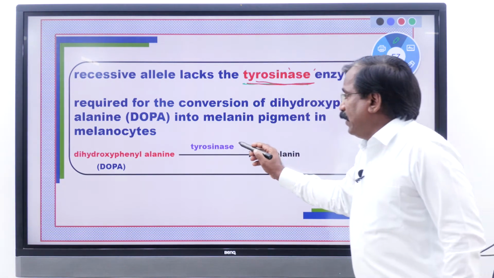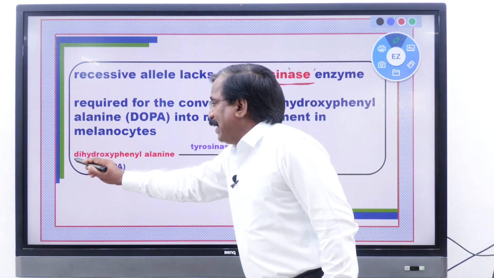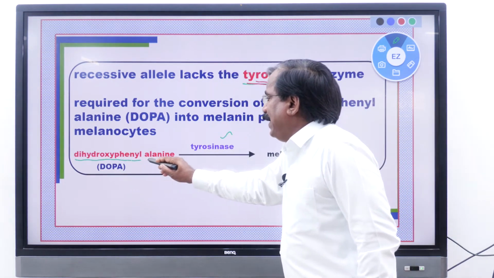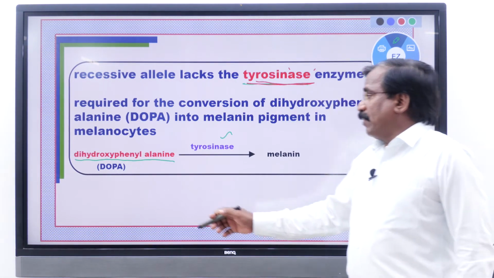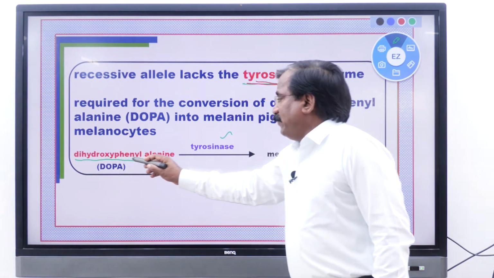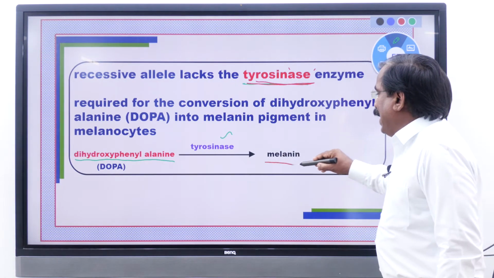Listen, tyrosinase converts dihydroxyphenylalanine, an amino acid, into melanin pigment.